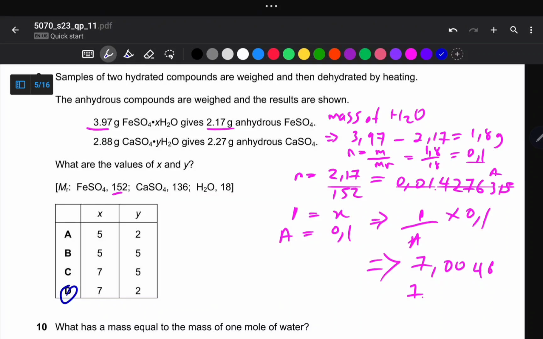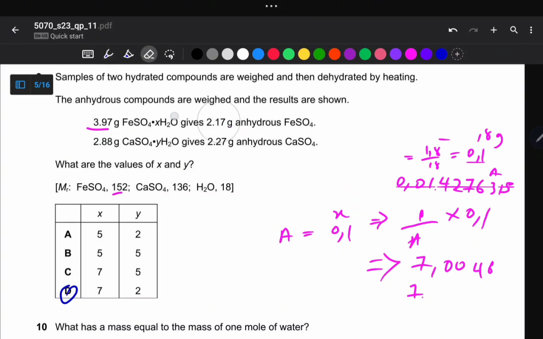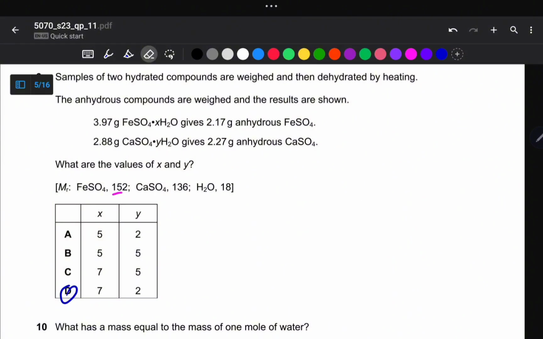So let us do the same for calcium sulfate to confirm the answer, right? So for calcium, we simply calculate the mass of water. So the mass of water is equal to 2.88 minus 2.27, which is equal to 0.61, and then n is equal to the mass divided by 18.